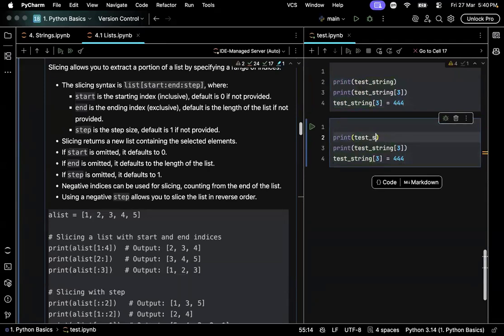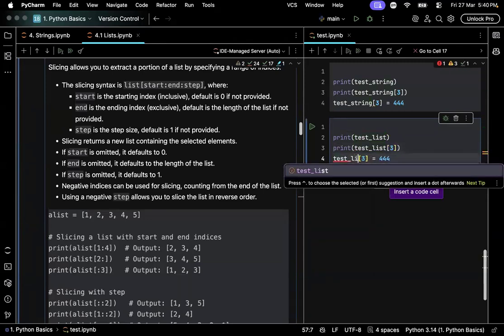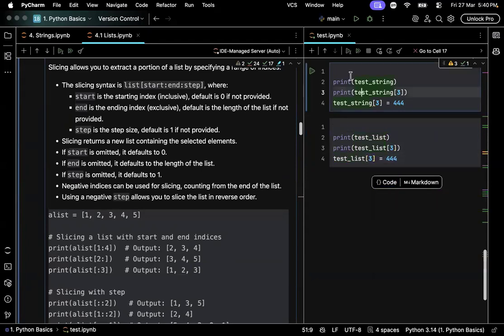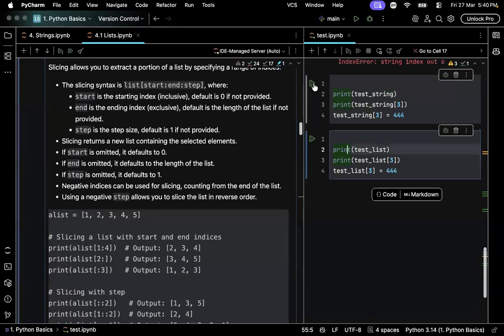Print test list. See, when I execute this cell, it will raise an error, but when I execute this cell, it won't raise an error.